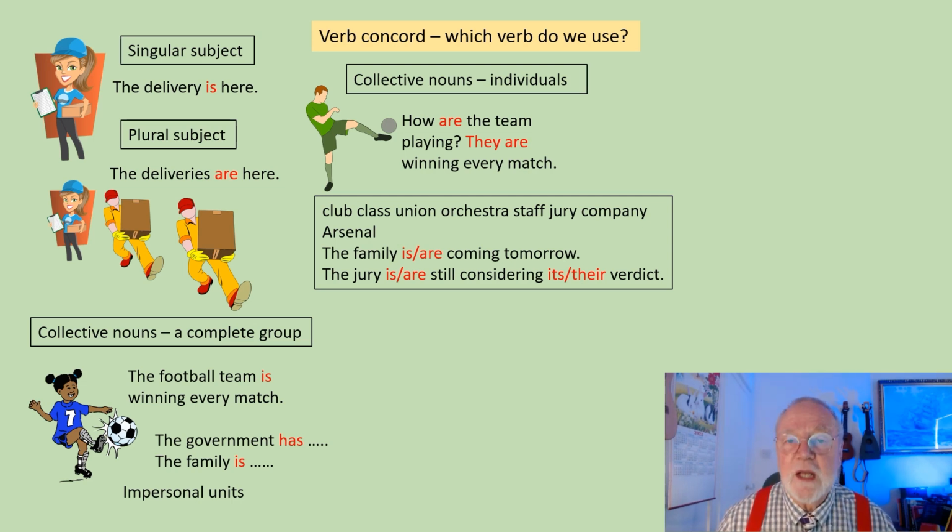The jury is made up of 12 people in England, so I could regard them as a unit and say the jury is still considering, and then of course change the pronouns, its verdict. Or the jury are, thinking of them as 12 individual people, considering their verdict, and change the pronoun.